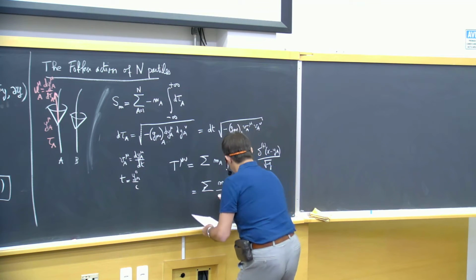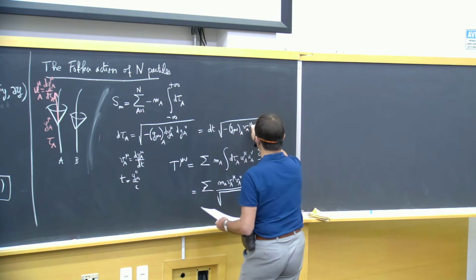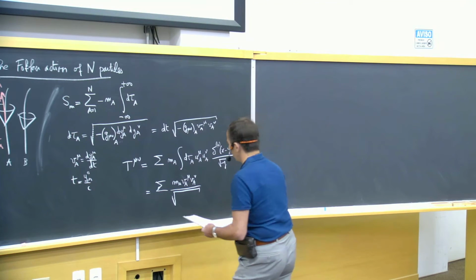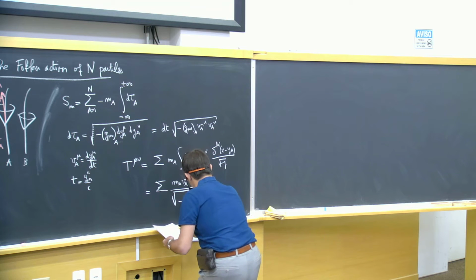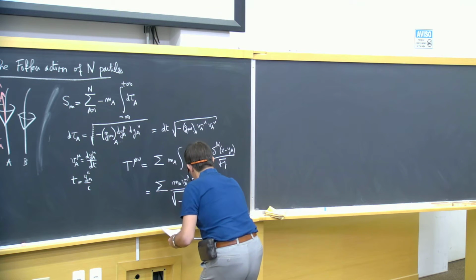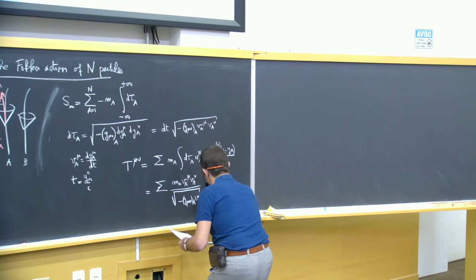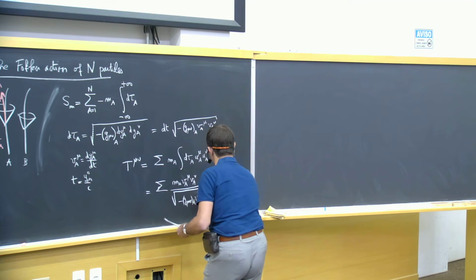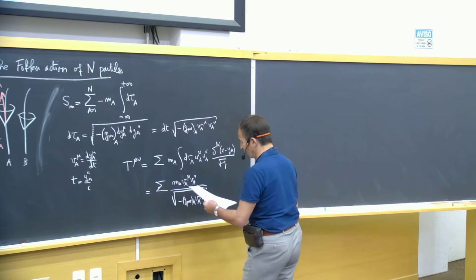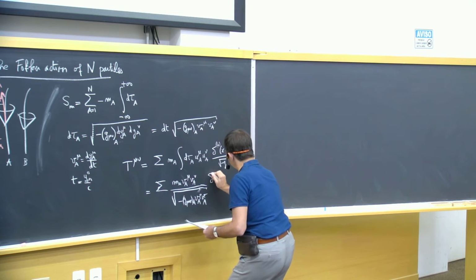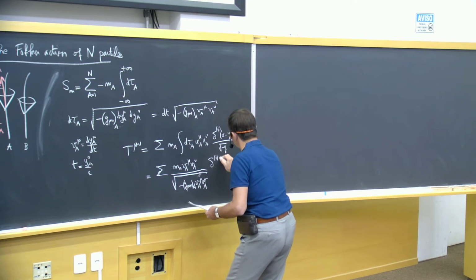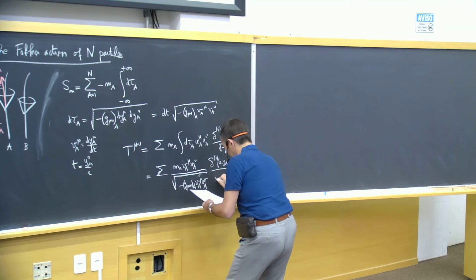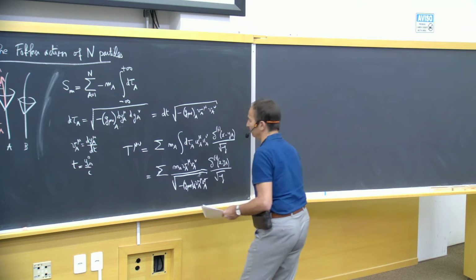So this will be exactly the proper time factor in front here, which is the square root of minus g_rho sigma V_A^rho V_A^sigma. And here you have instead the three-dimensional Dirac delta function, still divided by the square root of minus g. Okay.